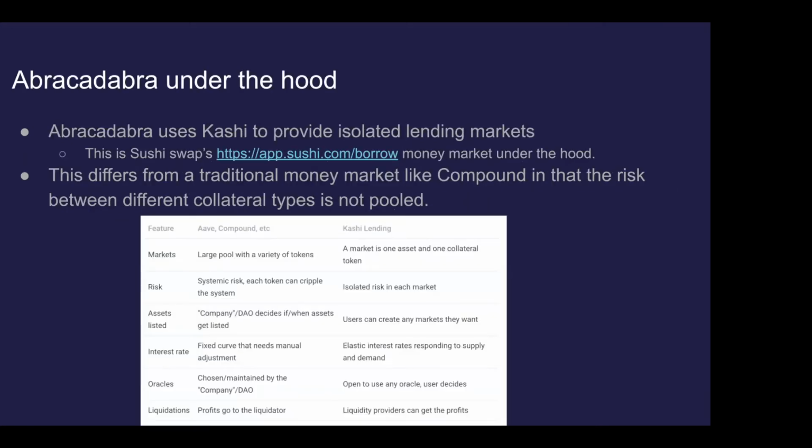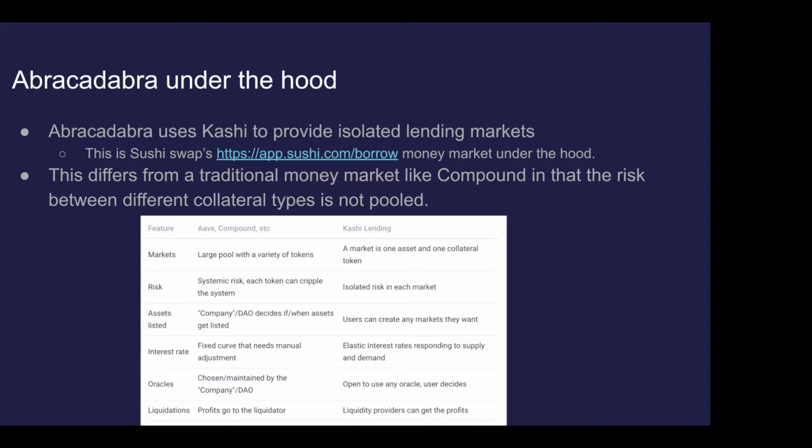So under the hood, like I mentioned, it uses Kashi, which is SushiSwap's isolated lending market. What's really cool about this lending market is that it provides isolation in risk between different assets. One of the big issues with Compound, for example, and the reason why Compound has so few assets listed on it, is that the pool security is only as safe as the weakest asset in the pool. So it's quite easy, if one of the assets is compromised, to steal all the money from all the other tokens within the Compound-style money market.